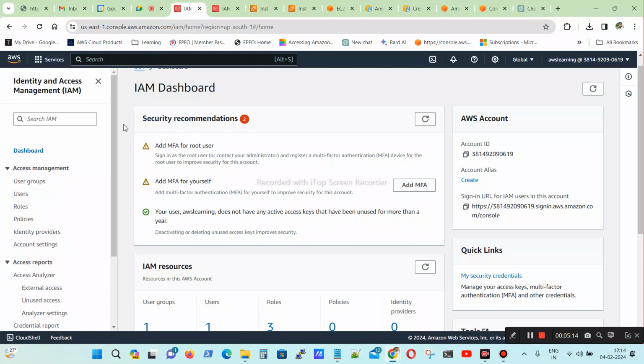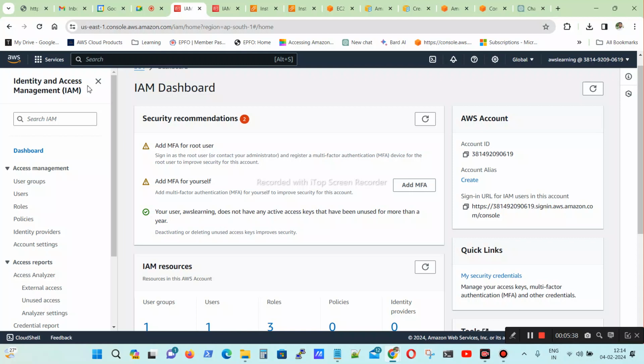So I will tell you what IAM is. IAM is Identity and Access Management. Based on this IAM only, users will log in, either through the AWS console or through the CLI. Based on AWS IAM only, users can log in.